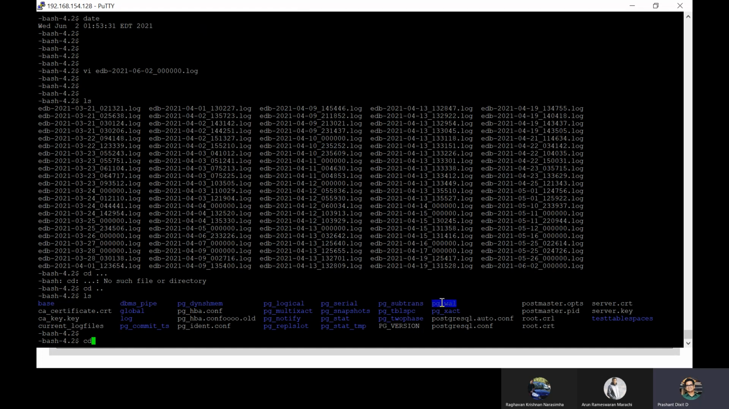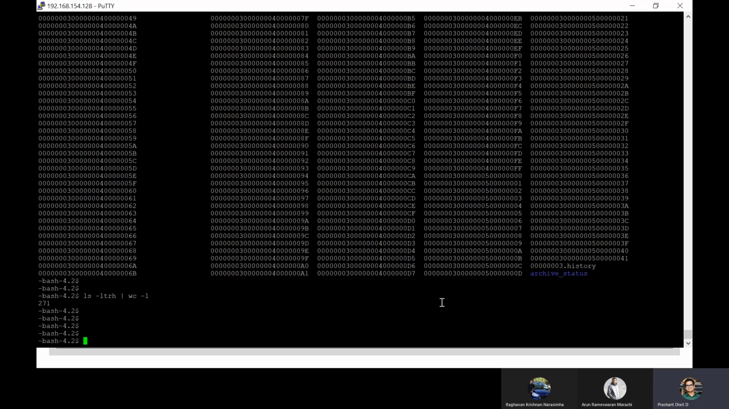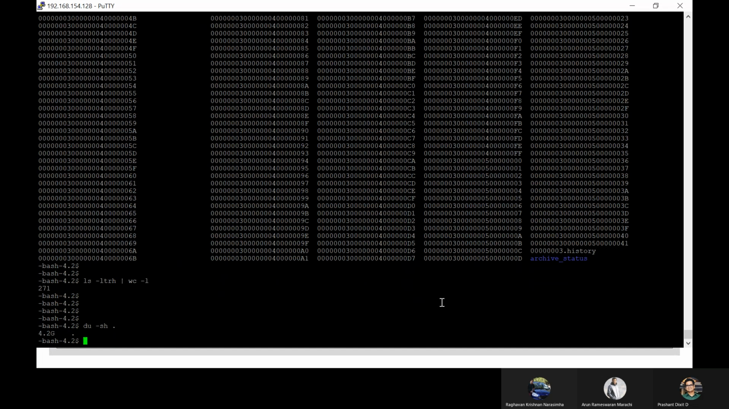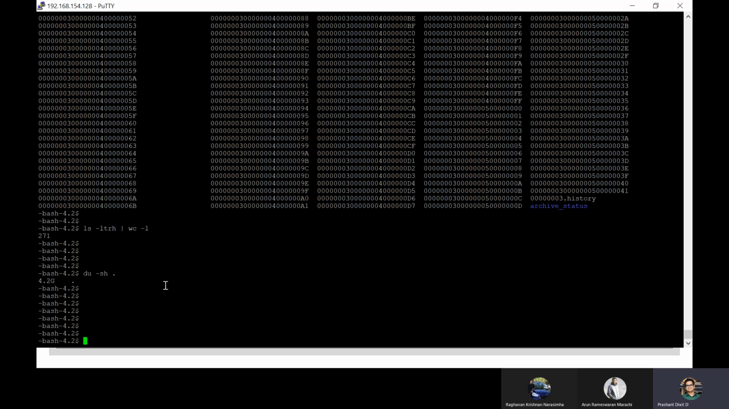So PG wall is where we have got our wall files. If you see, we've got these many files, in short 271, with an overall size of 4.2 GB. So we've got around 4.2 GB of wall files with a total count of 271. Correct.